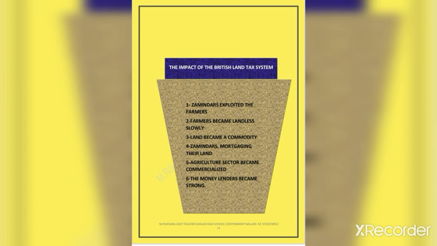Many zamindars also had to mortgage their lands in order to pay the land taxes. The agriculture sector became commercialized and had to grow raw materials needed by industries back in England. The last one is that the money lenders became strong.